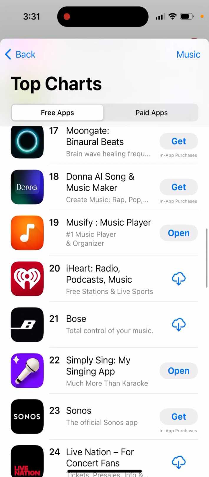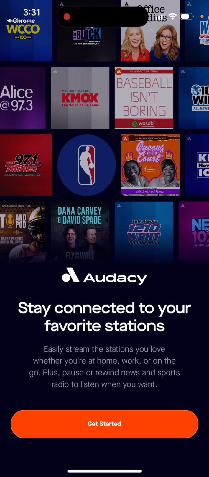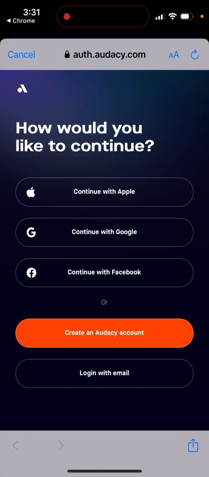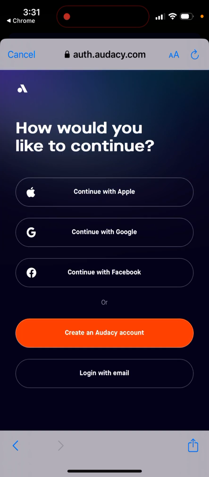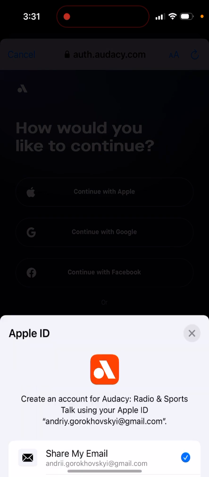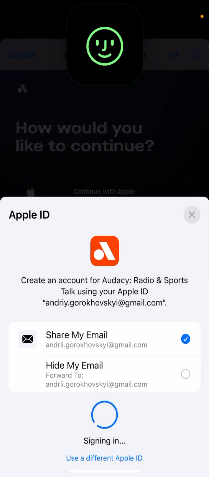So yeah, if you just open it up, here it is. Here is the app. And then you can just log in or register. So I wanna register. I wanna create an account. Or can I just continue with Apple? Let's see if I just can quickly create an account.